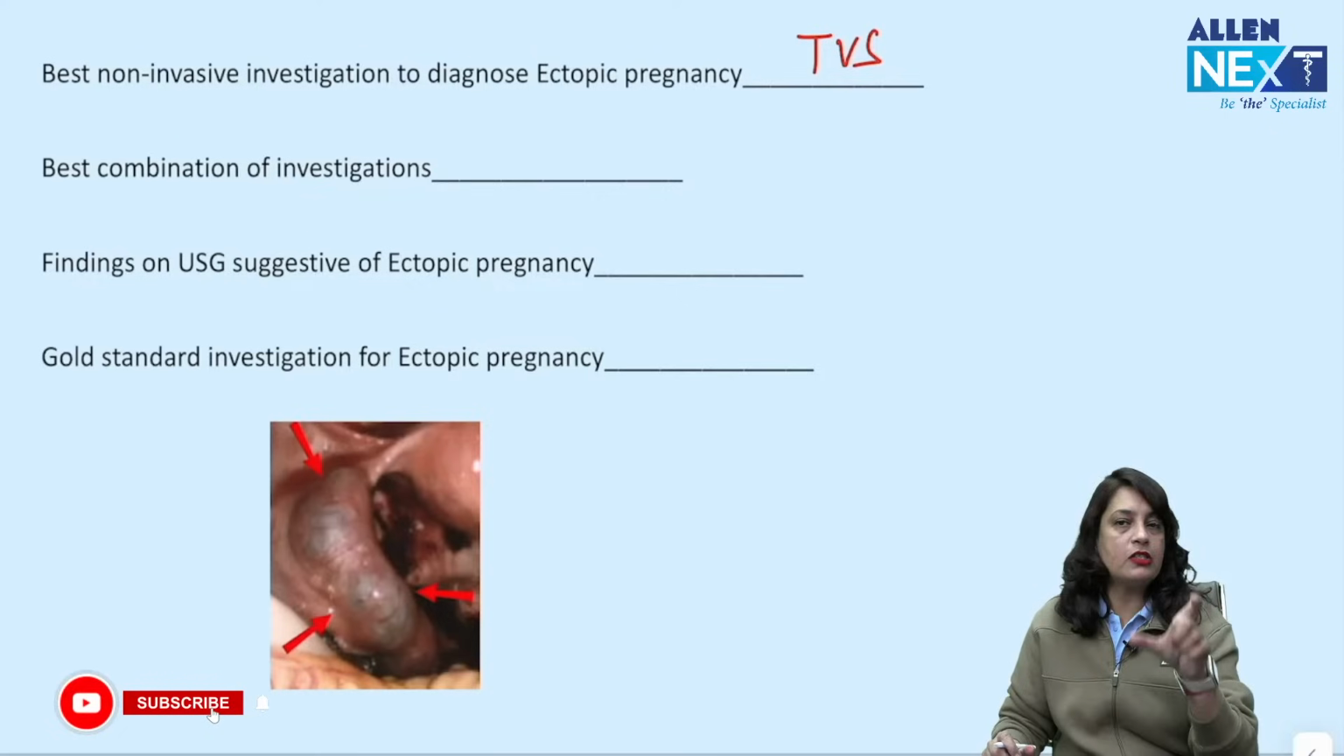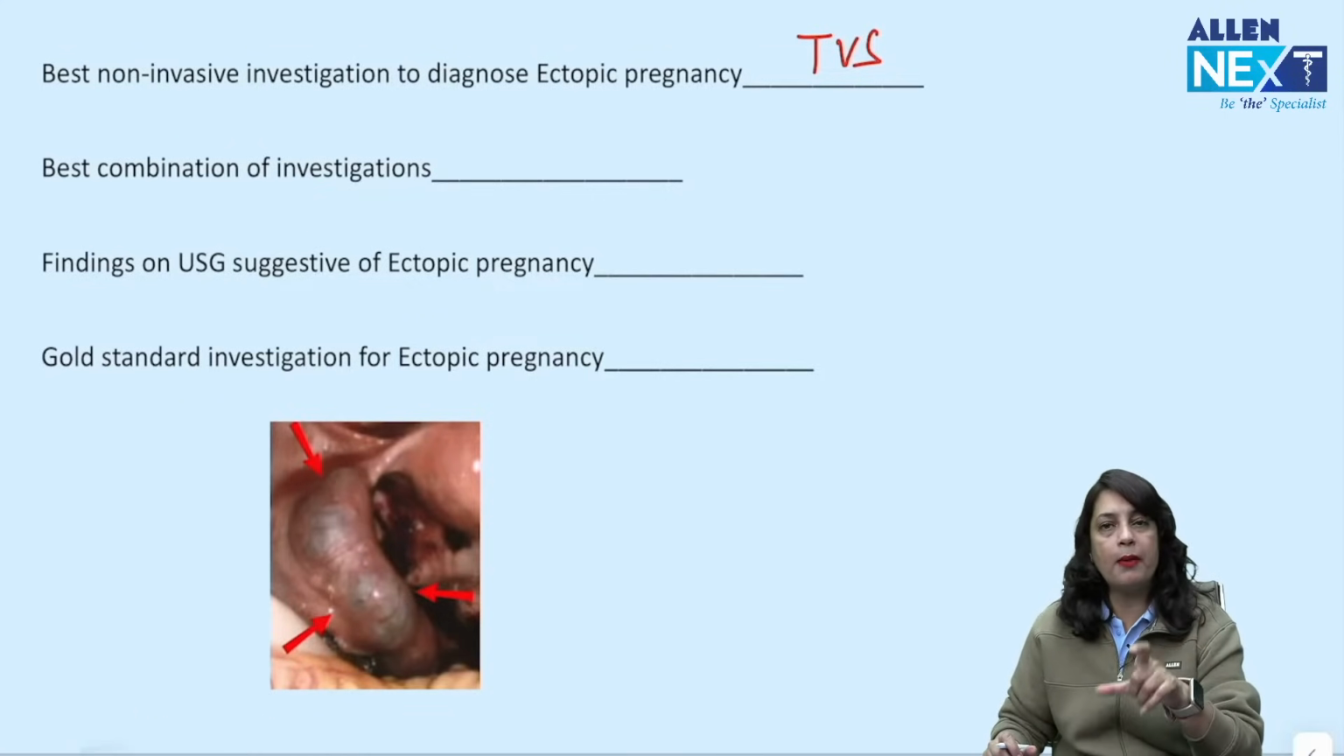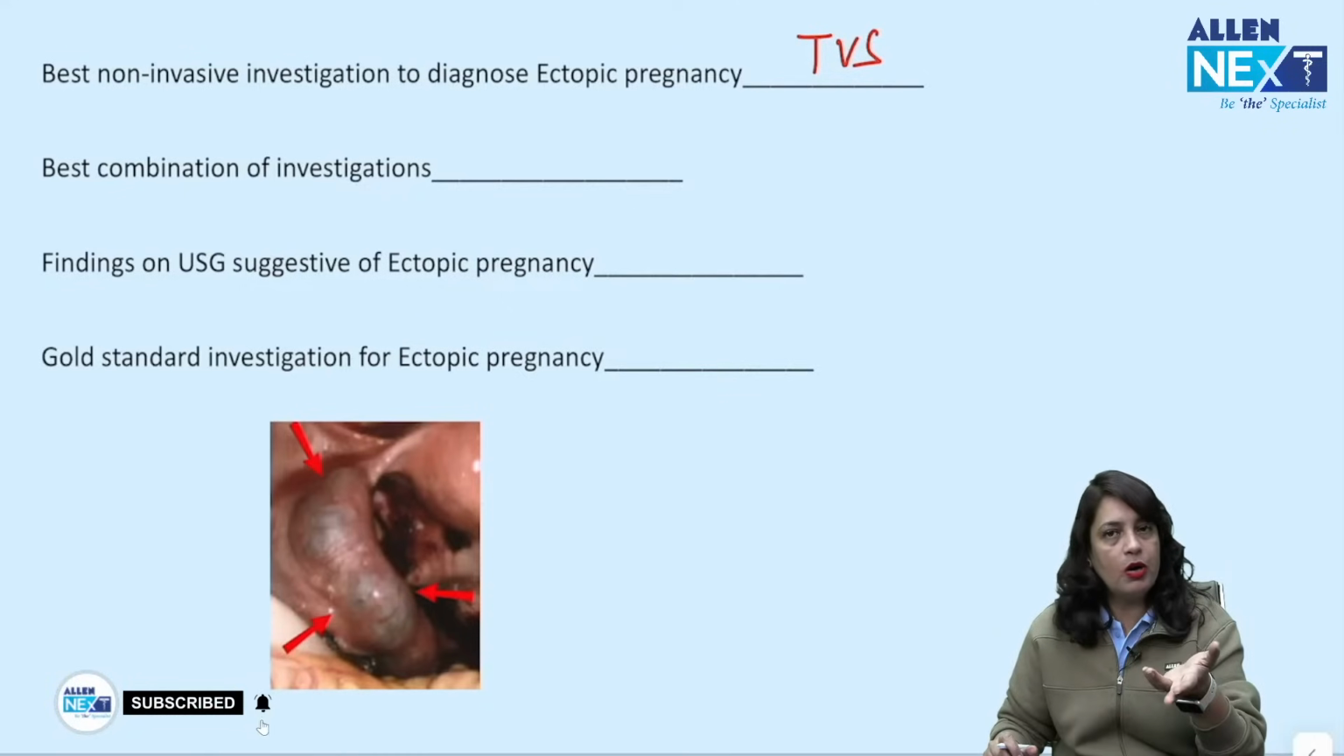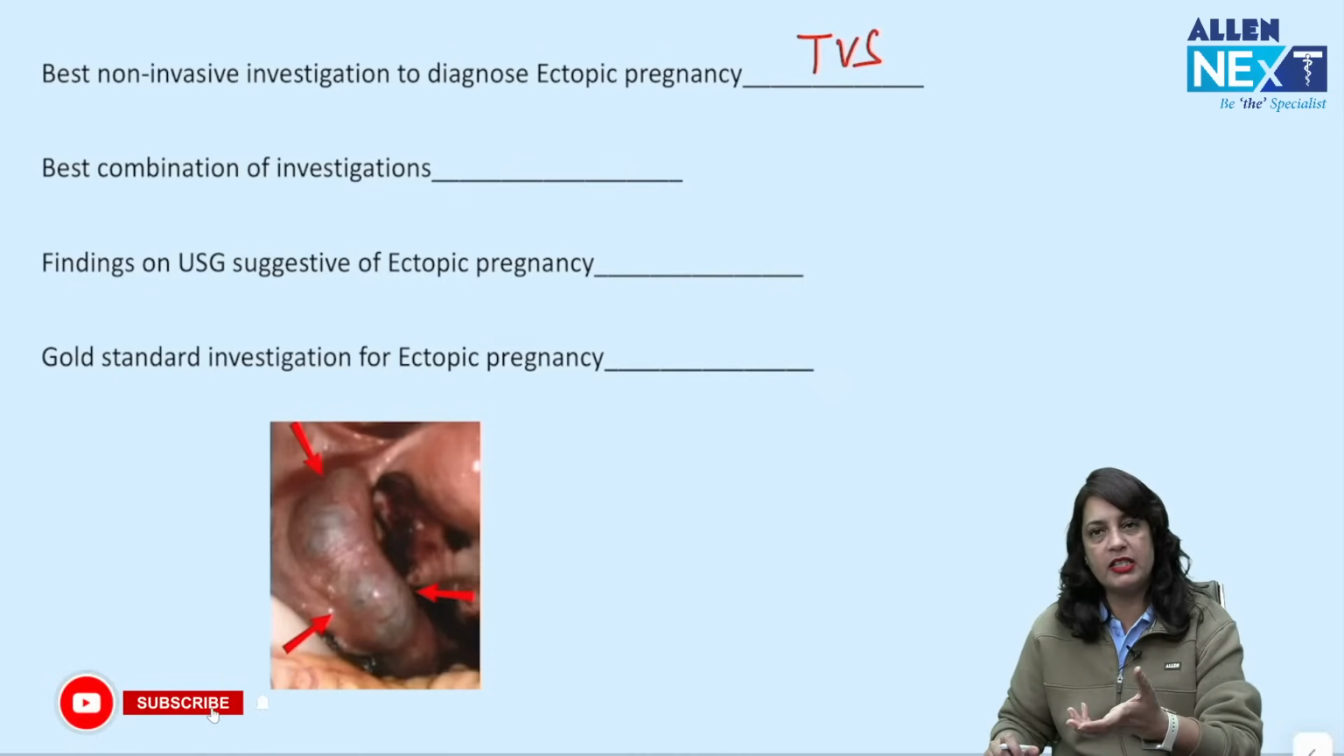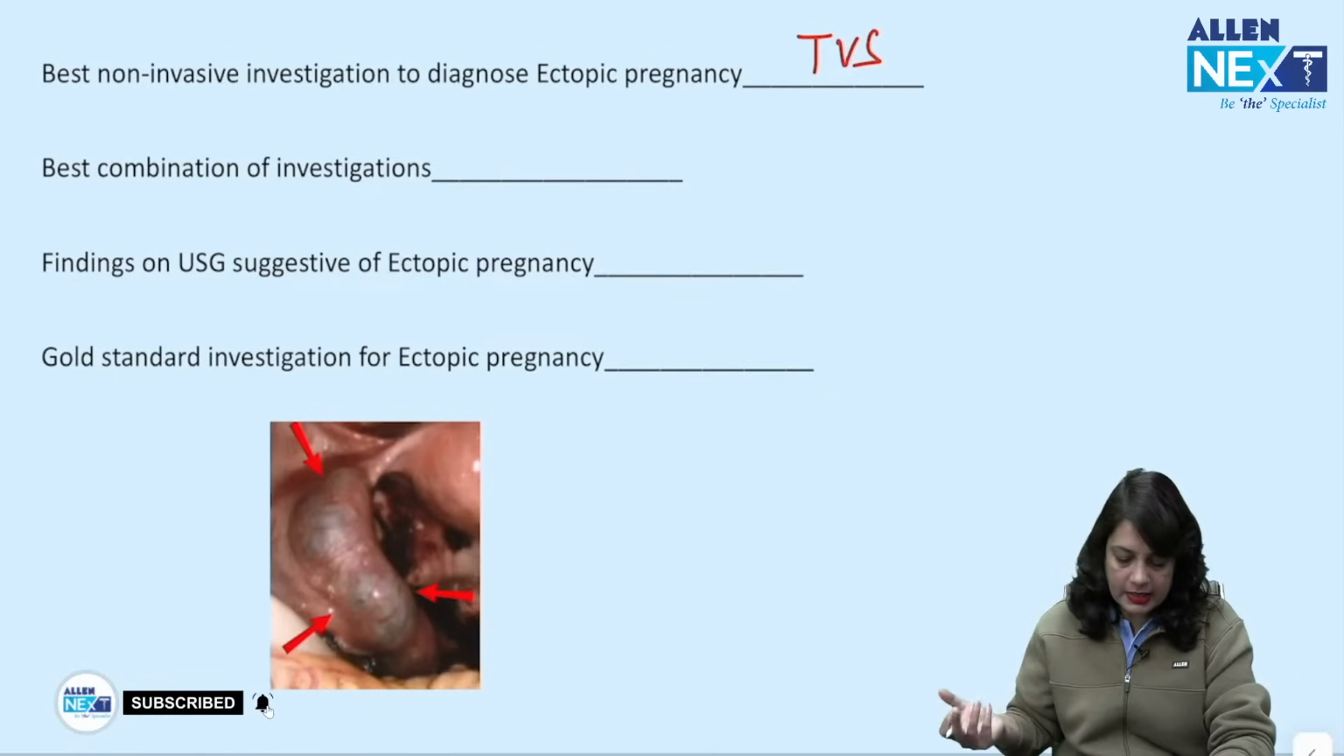So for the best non-invasive investigation, if a patient presents with amenorrhea, pain, bleeding, first do a urine pregnancy test, do a clinical per vaginum examination, make your provisional diagnosis, and send for an investigation which is transvaginal scan.